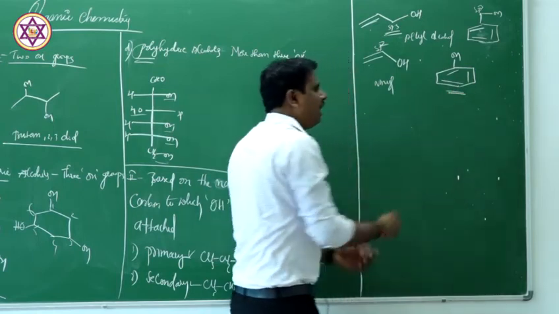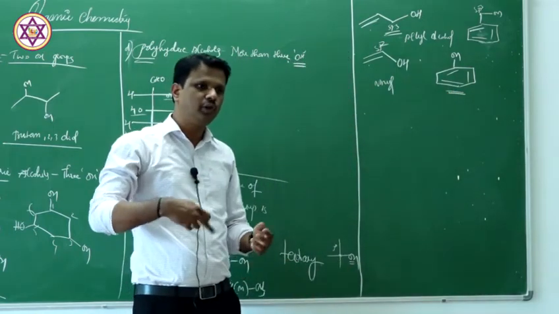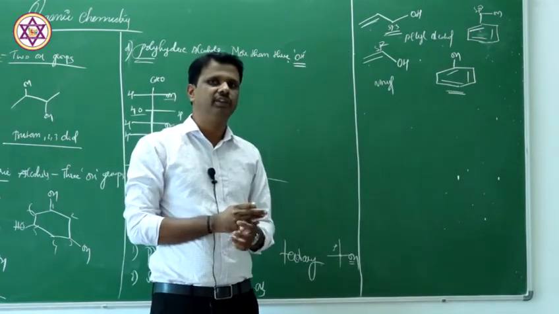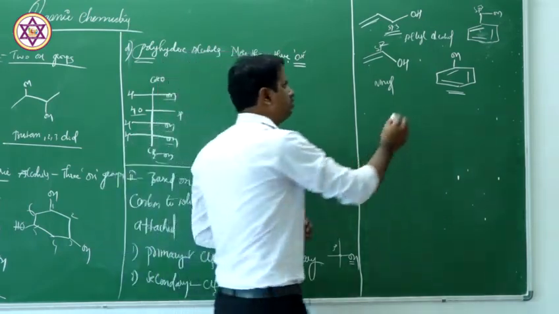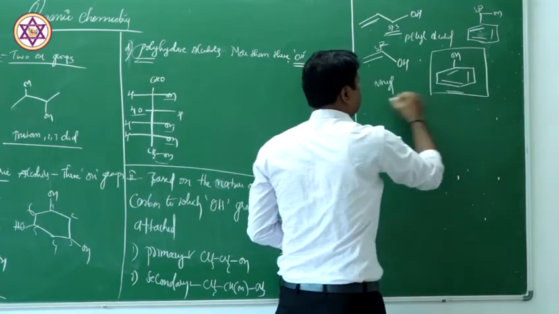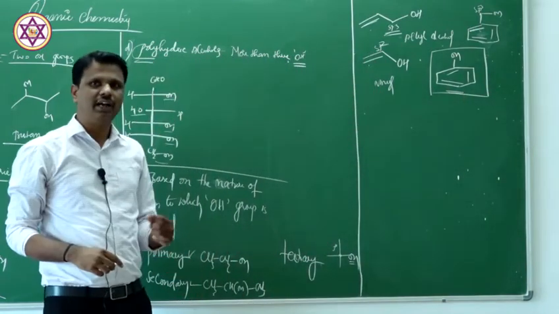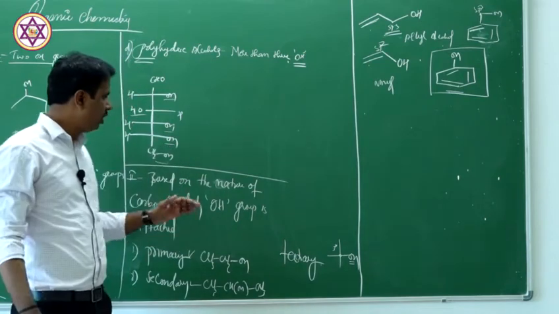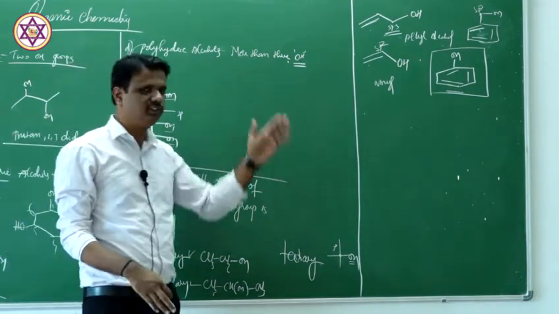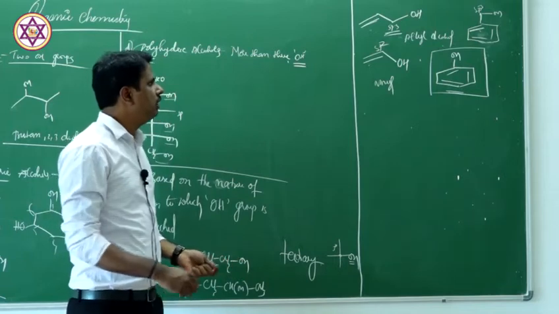But if the hydroxyl group is attached to an aromatic system like benzene and naphthalene, we call it a phenolic group. This group is called phenolic in nature. So that is about classification of alcohols based on number, based on the nature of the carbon atom, and hybridization. Now let us proceed.